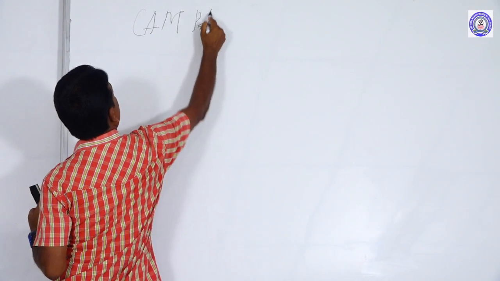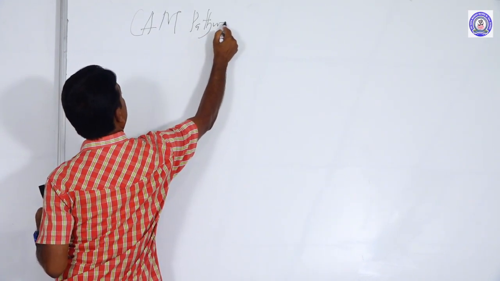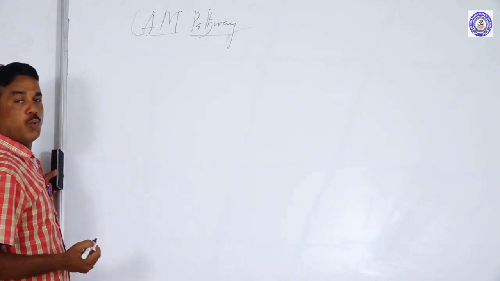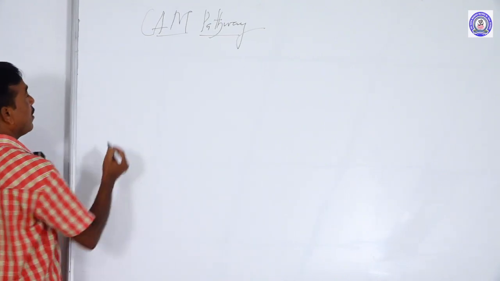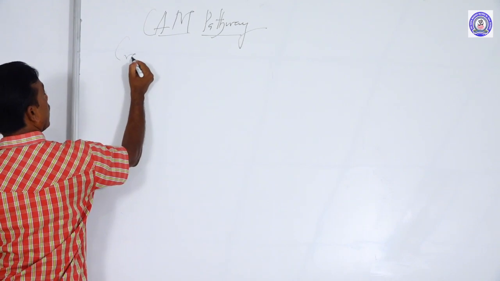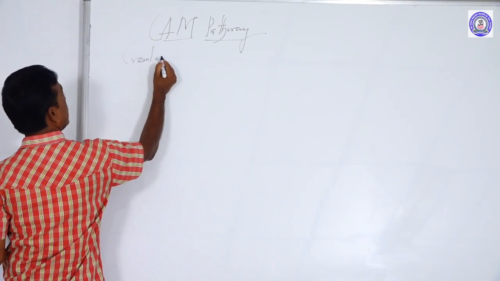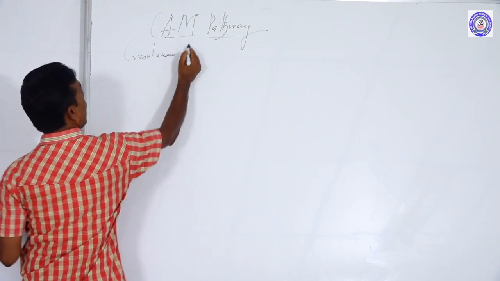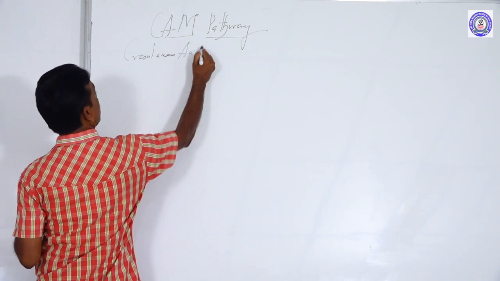Another pathway is commonly called the CAM pathway. What is the meaning of CAM? Crassulacean acid metabolism.